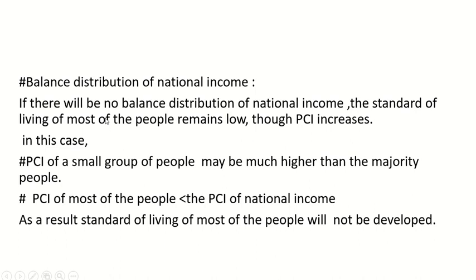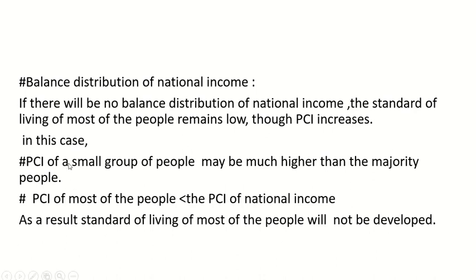When the government distributes the national income and there is no balance, a group of people will earn more money, but the majority of people will get a lesser amount of money. In one sense, the per capita income is increasing, but for most of the people, their per capita income does not increase.